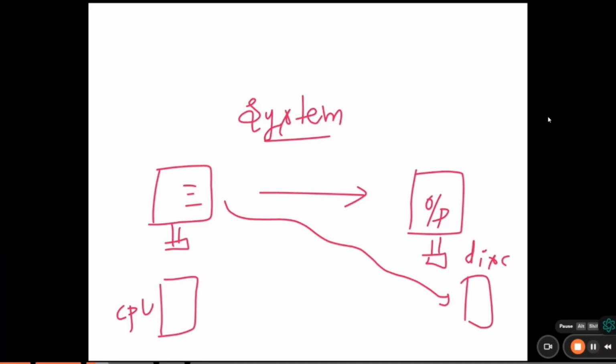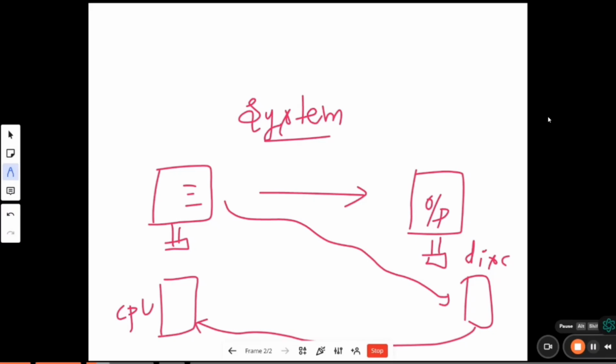So from the hard disk to the CPU, the transfer of code or information is very slow, correct, right? But we need faster output. That's why between the hard disk and the CPU there is one more device called RAM. What is RAM?